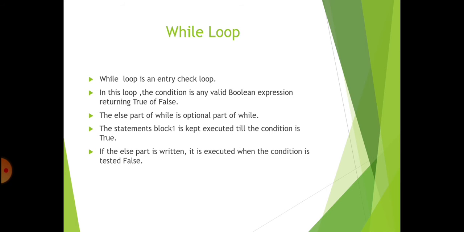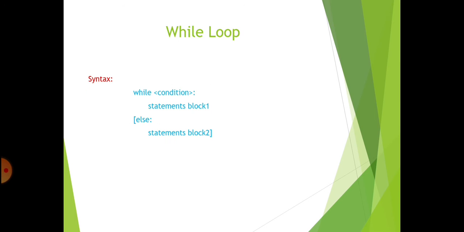The statement block one is kept executing till the condition is true. So see the syntax. If the condition is true, the statement block one is executed, otherwise the statement block two will be executed. See the syntax of the while loop. While condition, it first checks the condition. You already know what is meant by syntax. Syntax means the set of rules for how to write program code.